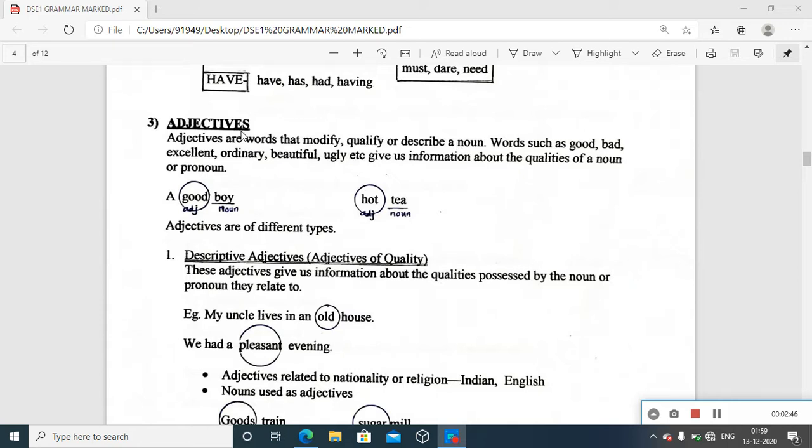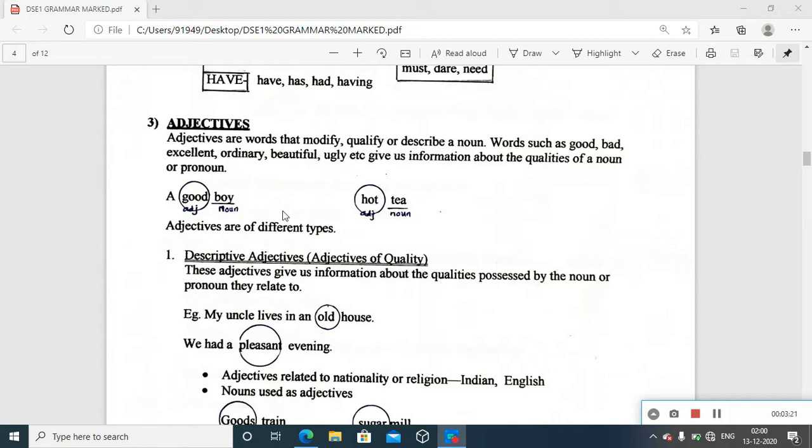Whether you are qualifying the noun positively, you're modifying the noun, you're giving additional information about a noun positively or negatively, in any case the word is functioning as an adjective. We should not be confused when we see modifying, qualifying, thinking that only positive qualification can be there as the function of adjective. Let us see that here.